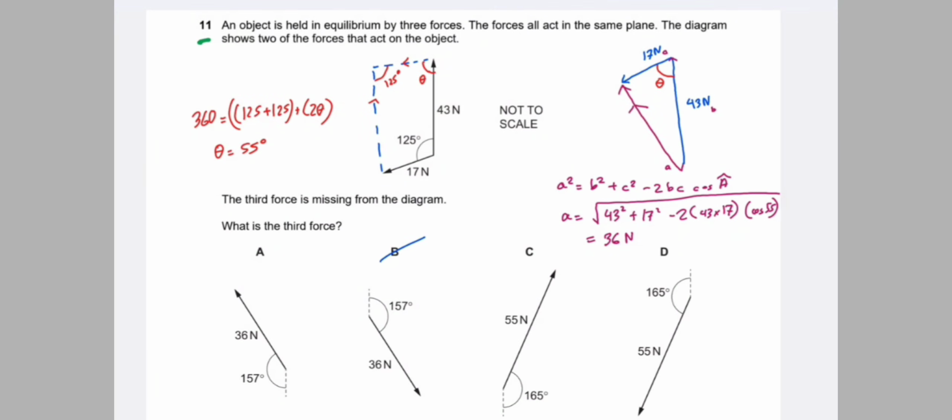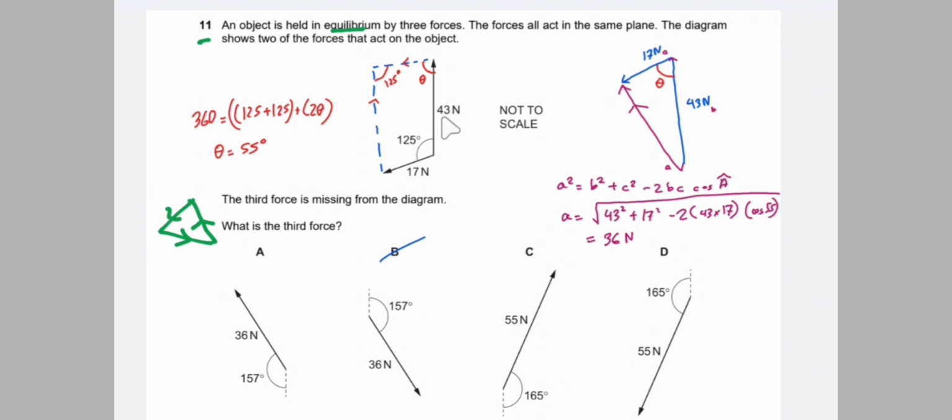Number 11. An object is held in equilibrium by three forces. The forces all act in the same plane. The diagram shows two of the forces acting on the object, 43 Newton and 17 Newton. The third force is missing from the diagram. What is the third force? Since the system is in equilibrium, the resultant force is 0. And at equilibrium, we know that the forces form a closed triangle.